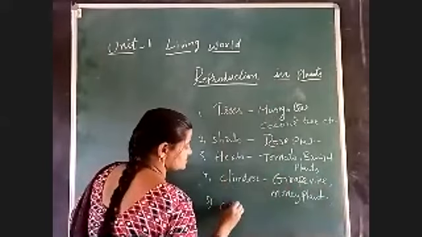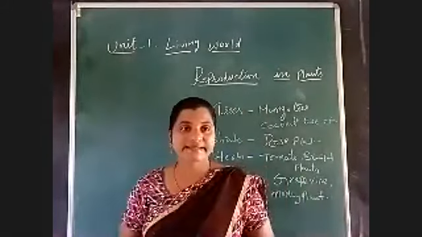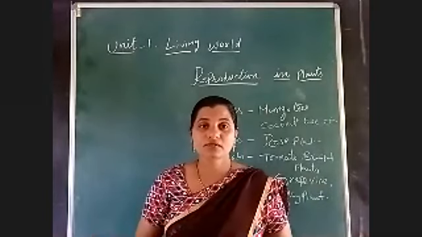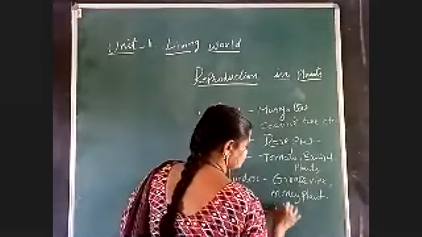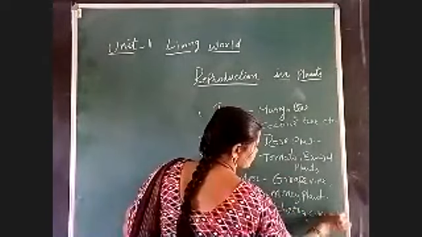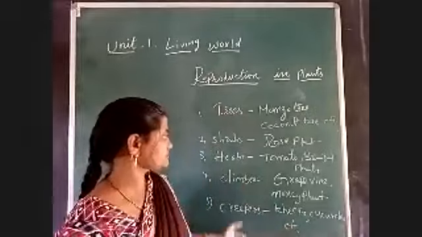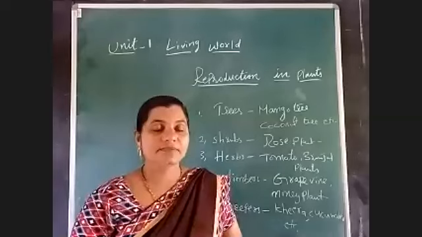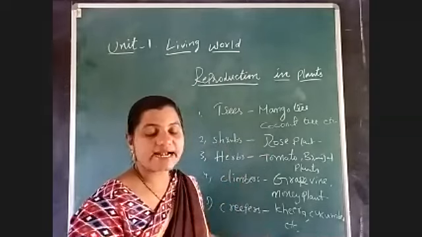Next is creepers. Creepers are plants that crawl on the earth. Only on the surface of the earth can they crawl, and they give fruits and vegetables to us. For example, we can say ridge gourd or cucumber, etc. So these are the different types of plants we can see around us. For example, tall trees, shrubs, herbs, climbers, and creepers.